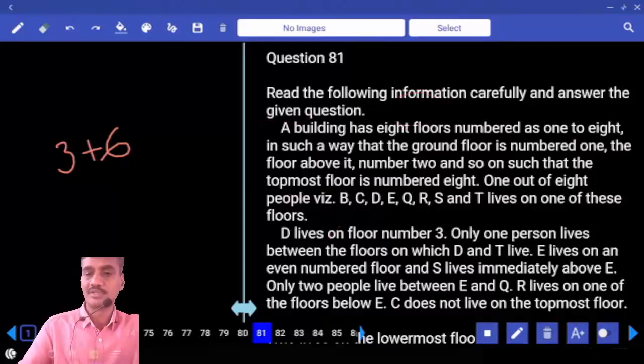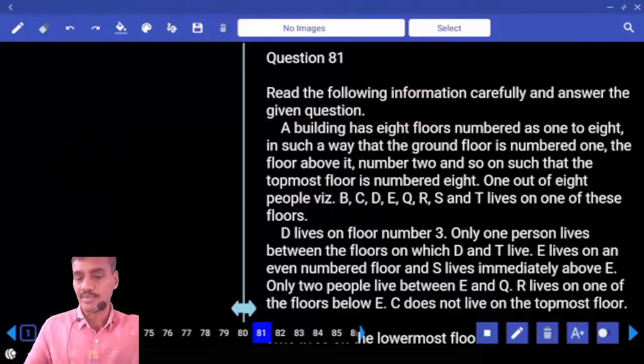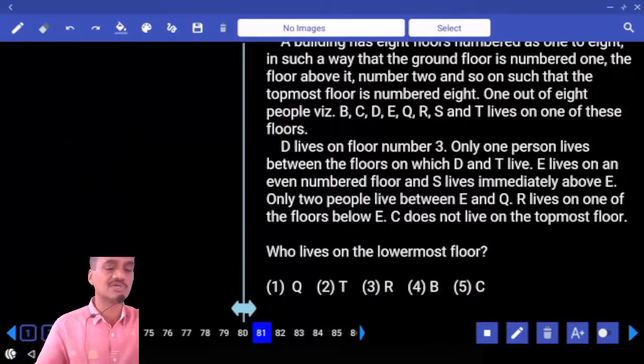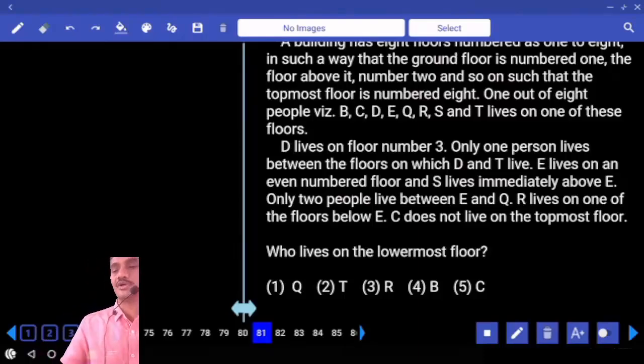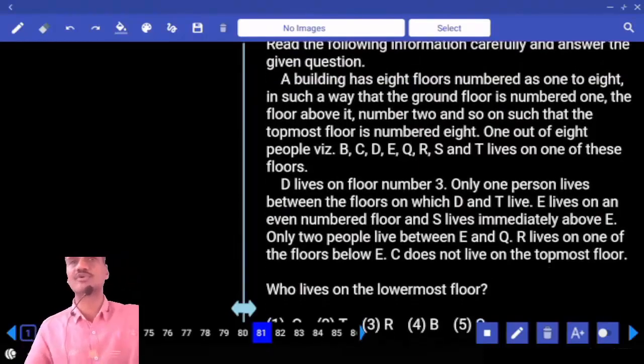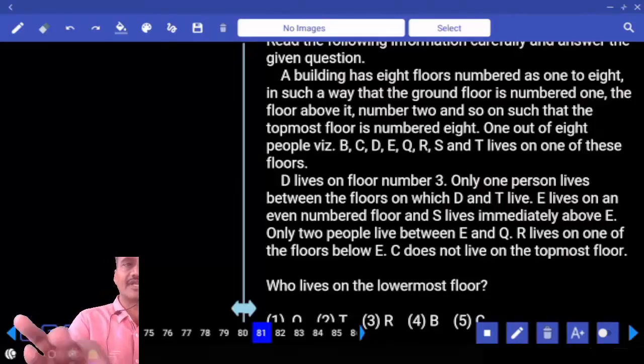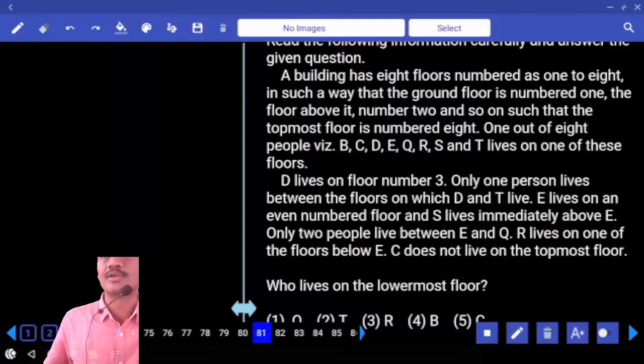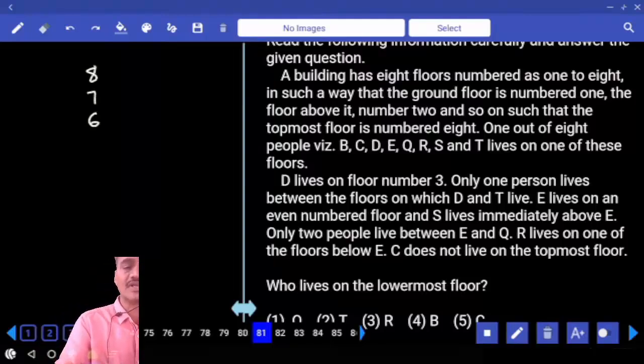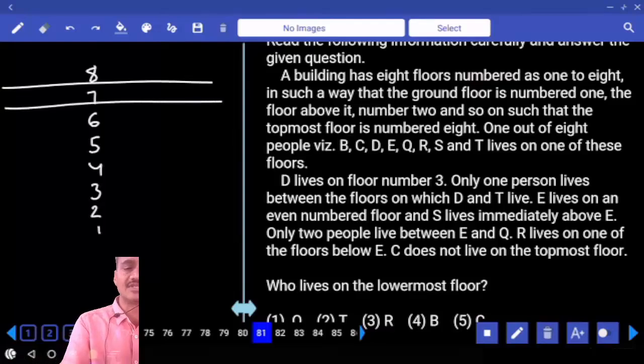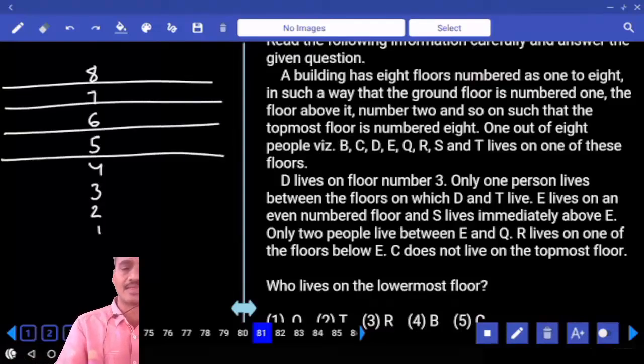Then 81 to 85. Now this 81 to 85 is based on floor arrangement. A building has how many floors? 8 floors. And 8 persons are staying on these 8 different floors, no other parameter added to this one. First priority 8, 7, 6, 5, 4, 3, 2, 1. Then coming to condition number 1.